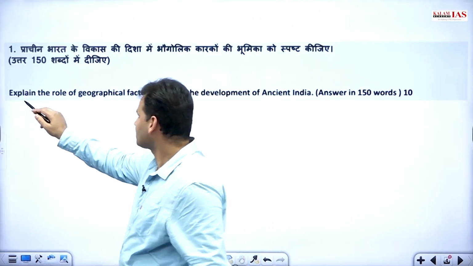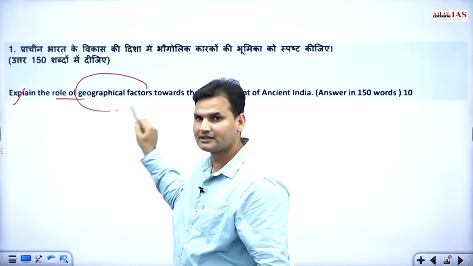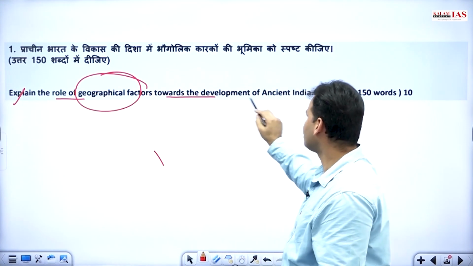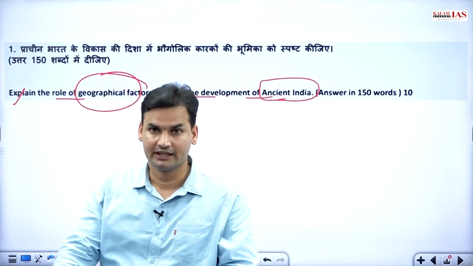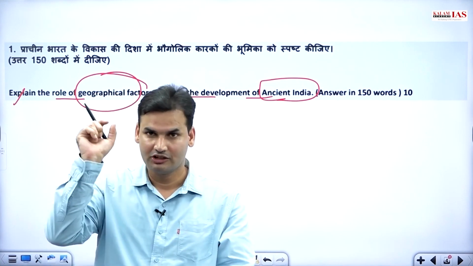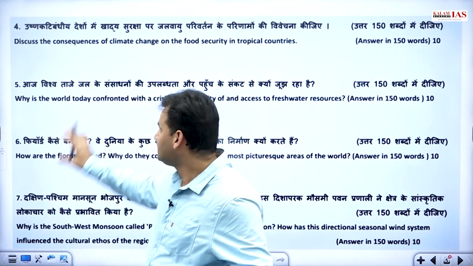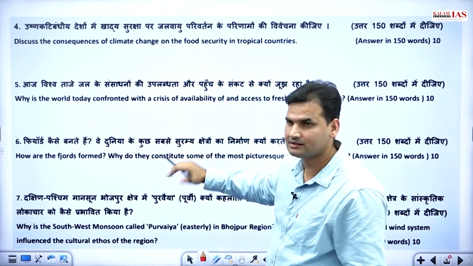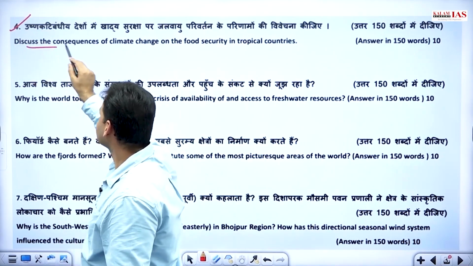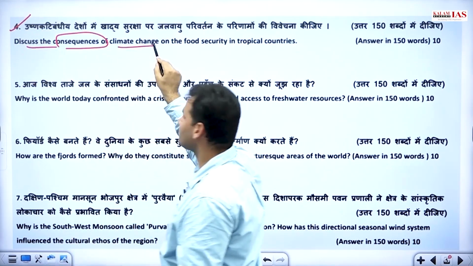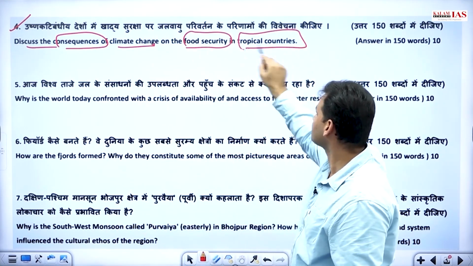So this was the question number first, that is, explain the role of geographical factors towards the development of ancient India. Now, this was a question pertaining to history, but it has a geographical element added to it, right? So, these were the 10 markers that were asked in today's paper. So, discuss the consequences of climate change on the food security in tropical countries.